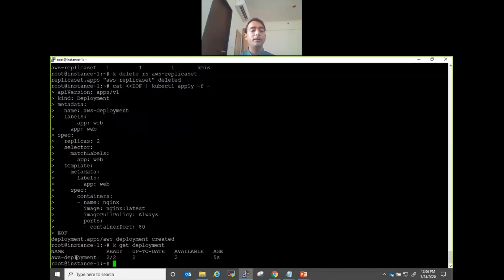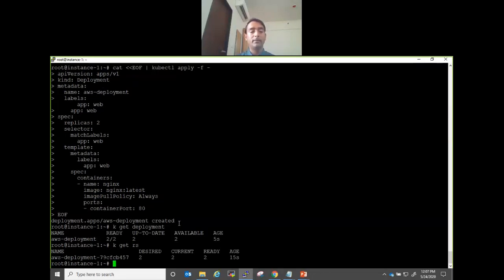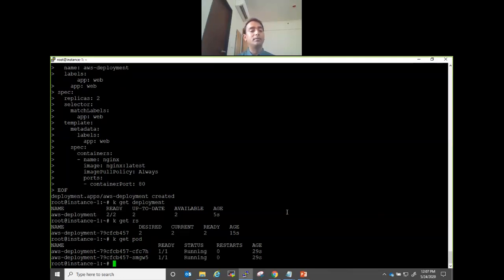If I say get deployment, it has created a deployment with the name that I have asked. Now, if I do get replica set, you'll see it has created a replica set also, with the deployment name dash some string. And it is also showing that you asked for two, there are two. And obviously it would have created two pods, right? So just one command has done two things. It has created a replica set, it has created pods. And it is also ensuring that this desired state is always maintained. So that's another benefit.